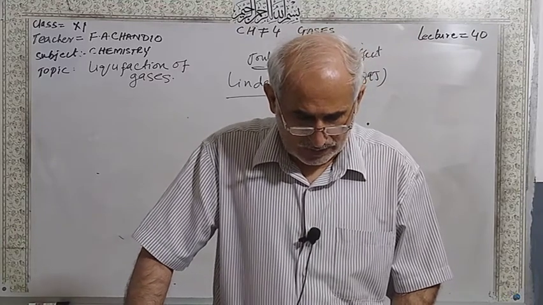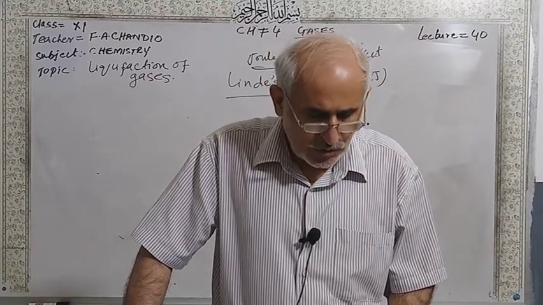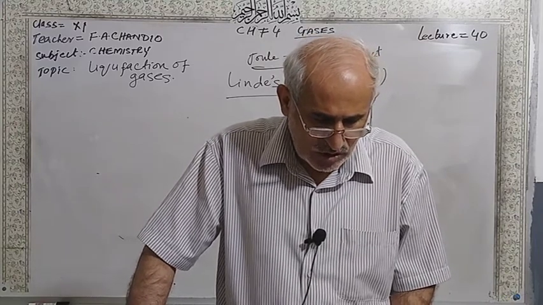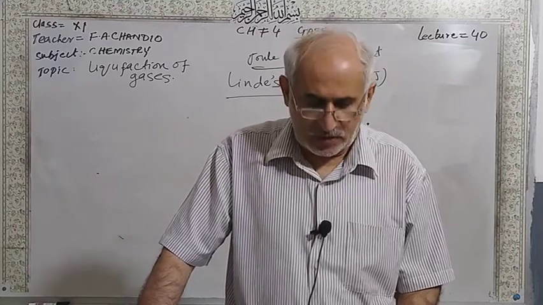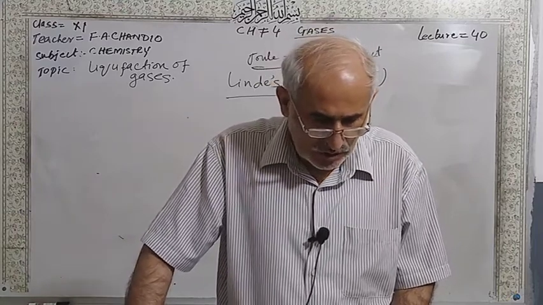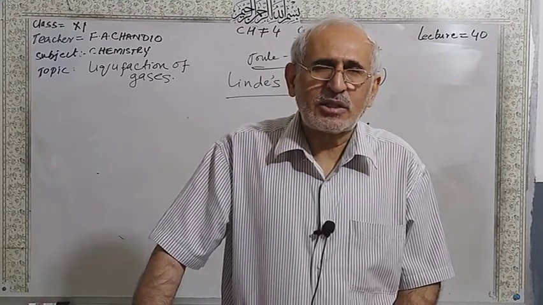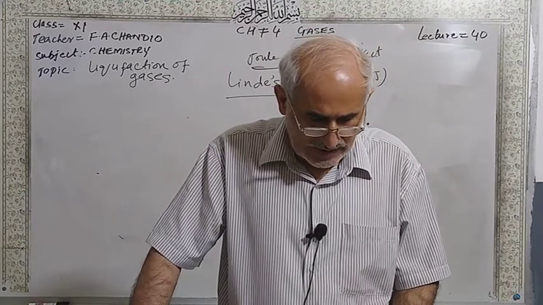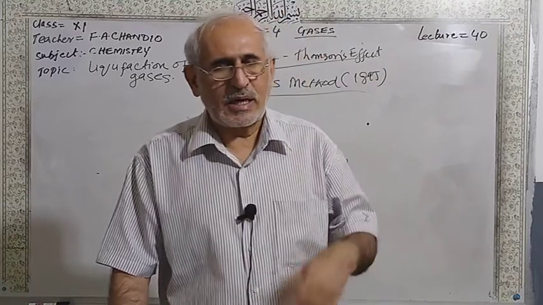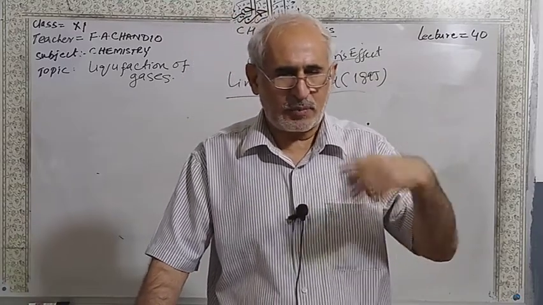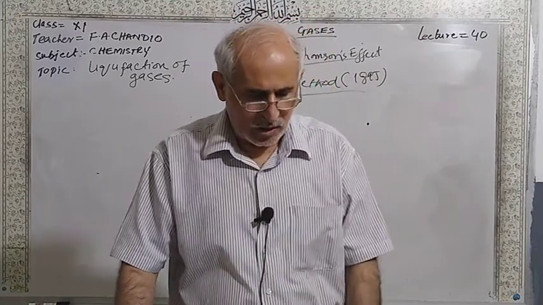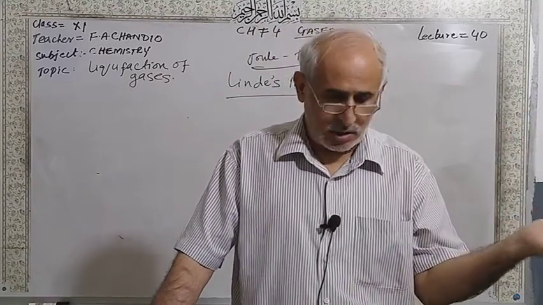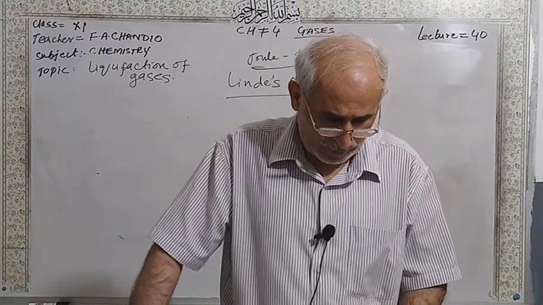It passes through the refrigerator and the control valve V. The issuing gas is now cooled due to the Joule-Thomson effect and is passed over the copper spiral tubes, zigzag tubes, cooling the further incoming compressed gas. The cycle is repeated because there is no leakage. So this cycle is repeated again and again. That's why when you switch on your refrigerator using electric current, it works by this principle.